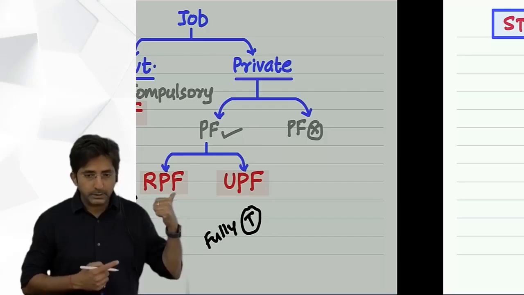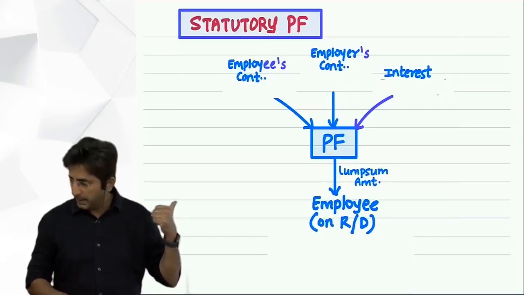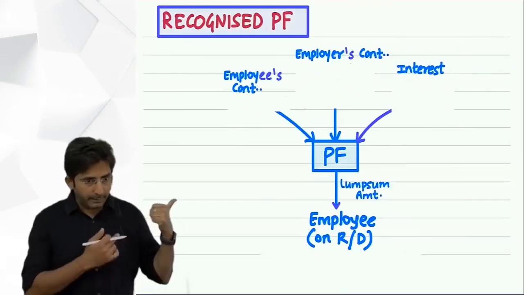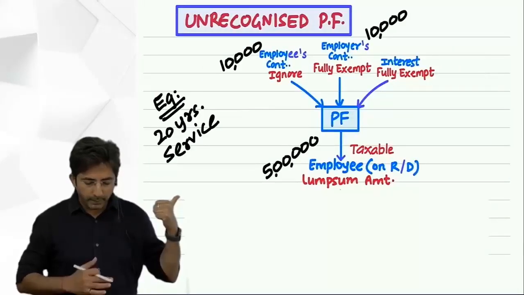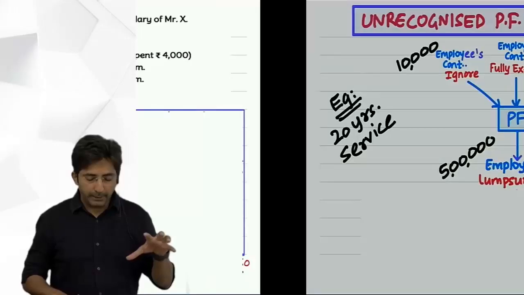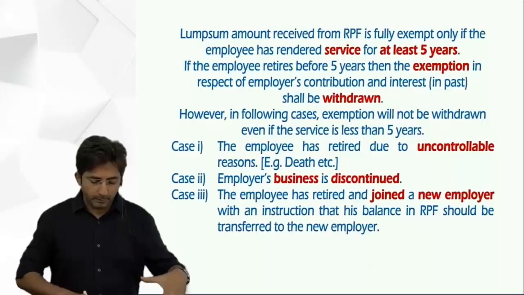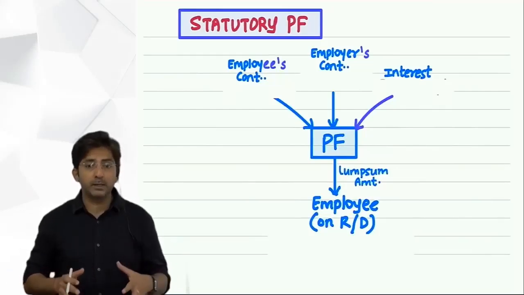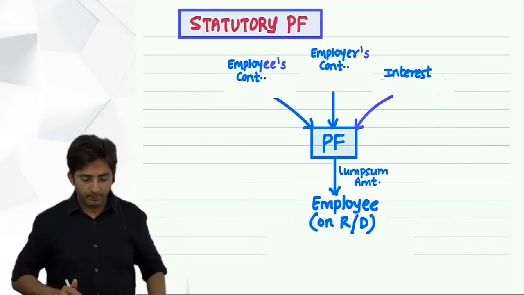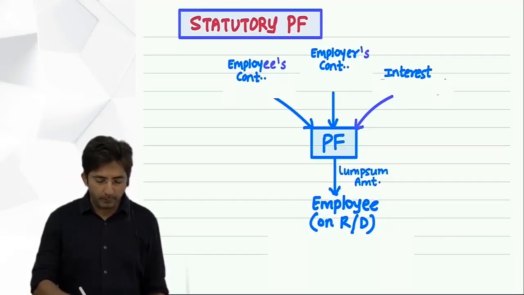First drawing is for Statutory Provident Fund. Okay. And the second drawing is for Recognized Provident Fund. And after some time there is one more drawing. Wait. Unrecognized Provident Fund. This way I will be explaining three drawings. Okay. And now this drawing is made for what purpose? To explain whether taxable or exempt. So see, one by one. First is Statutory Provident Fund.